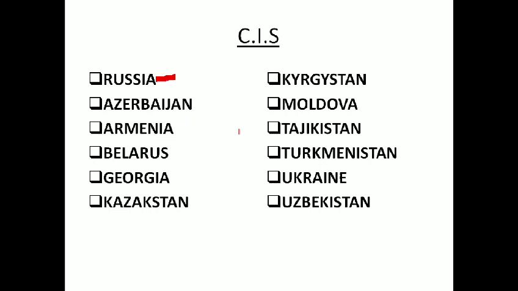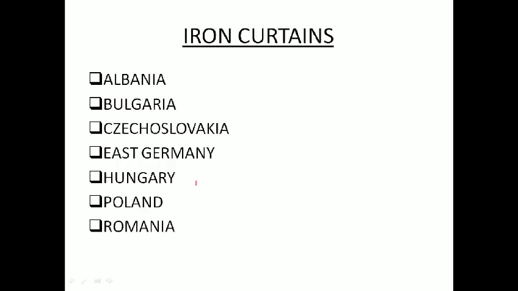The remaining, of course, are on the European side, and some are half Asia and half Europe also. Now I have given clarity on what CIS is, whether it is Russia or a group of countries. So we have given clarification.